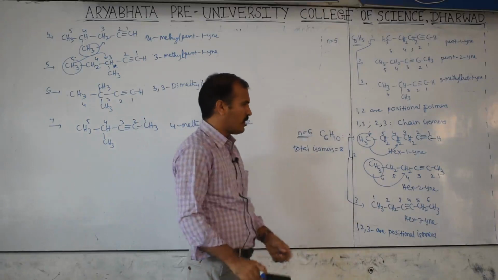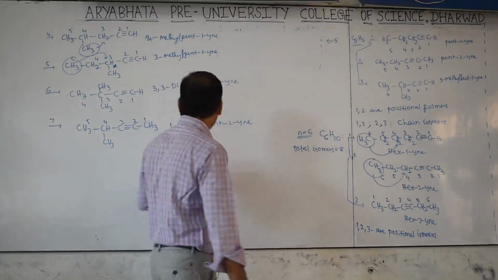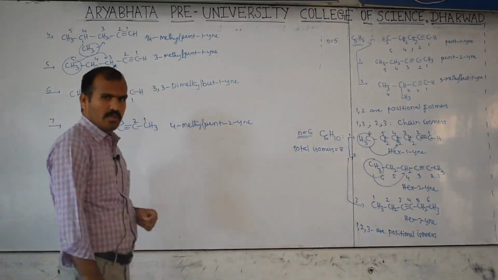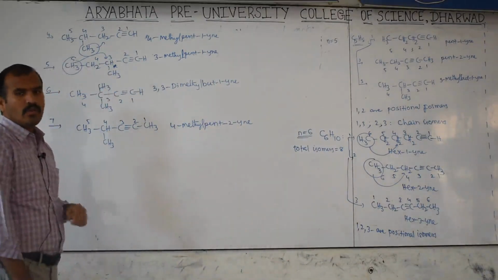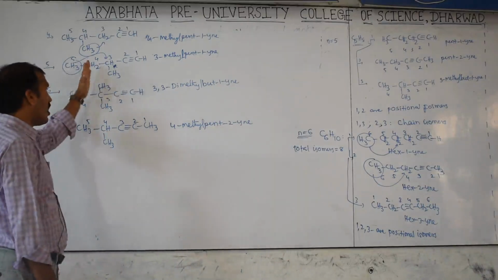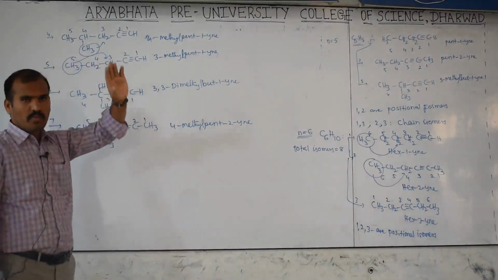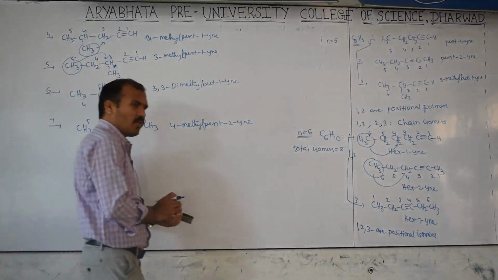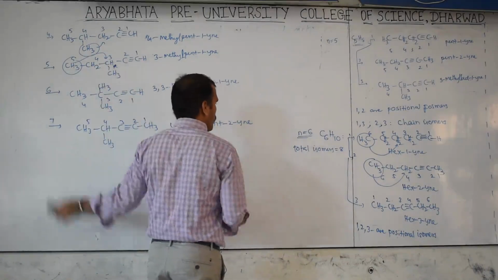Out of this, how many are constitutional isomers or structural isomers? 7 are constitutional isomers. Then 2 are what do you call? Optical isomers. But already one is included here in the constitutional isomers. One only, its mirror image.